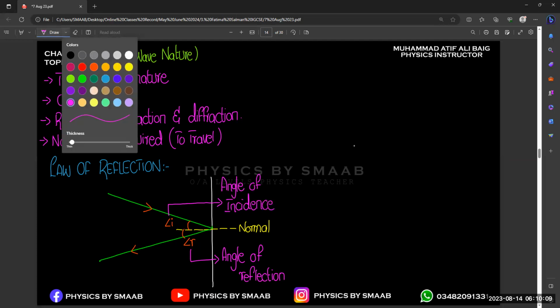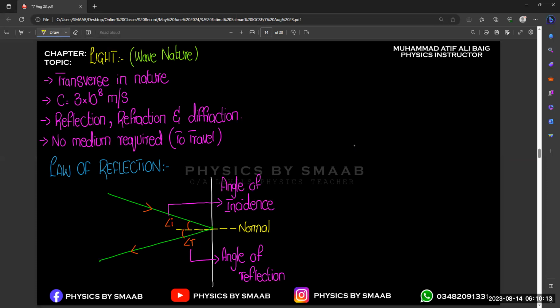And if we talk about these rays, there are also terms related to these rays. These rays are known as the incident ray, and the second one is known as the reflected ray. So this is the concept of incident ray, reflected ray, angle of incidence, angle of reflection, right?